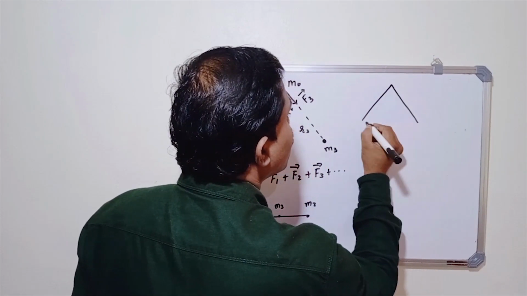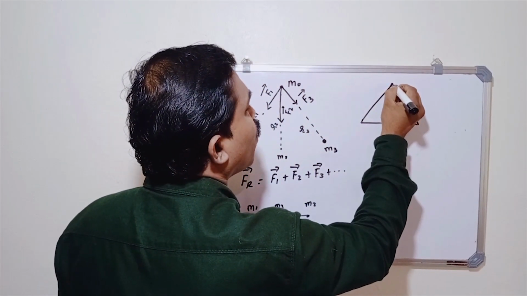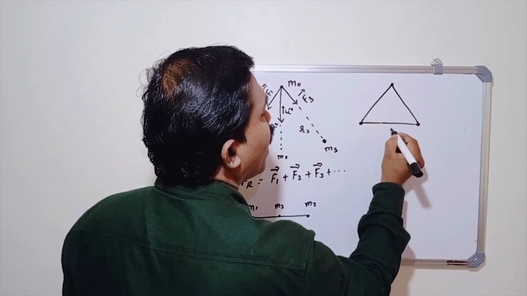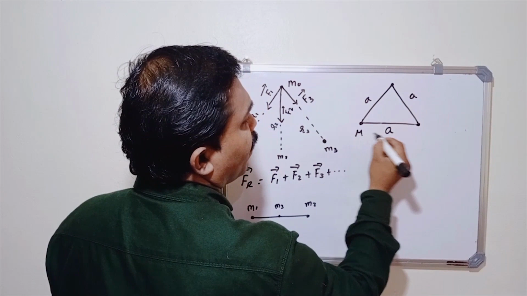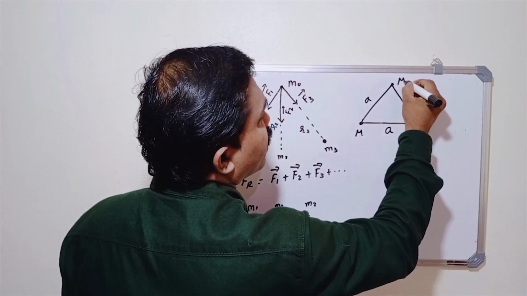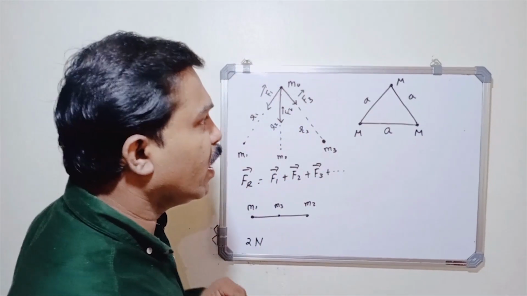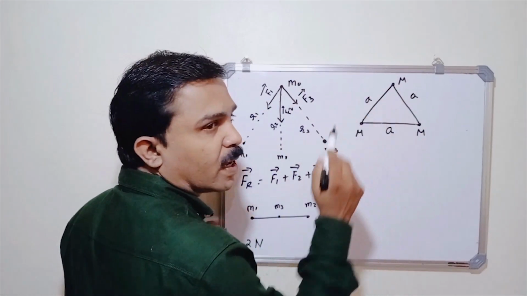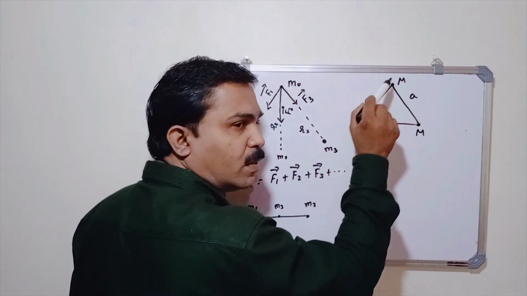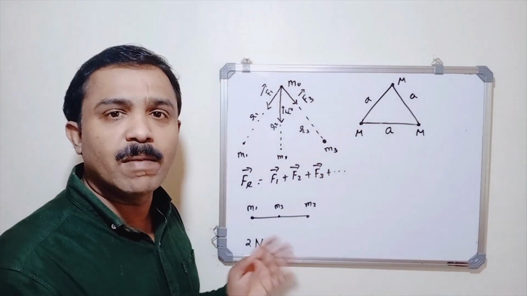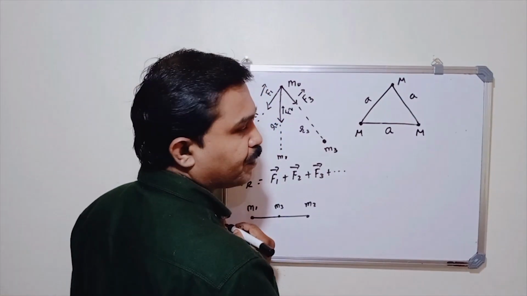Consider three identical particles, which are placed at the corners of an equilateral triangle having side A. Now I want to find out the resultant gravitational force acting on any one of the bodies. Why any one of the bodies? Because all the bodies are the same and the distances between the bodies are the same. So if you take this body or this body or this body, the resultant gravitational force is the same. Now let us calculate the gravitational force acting on this body.